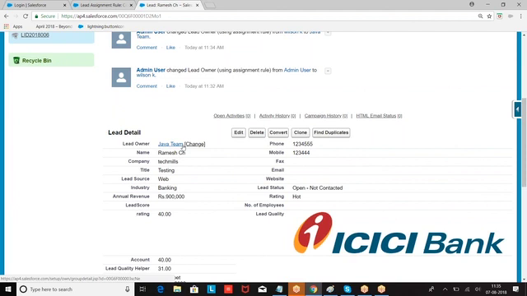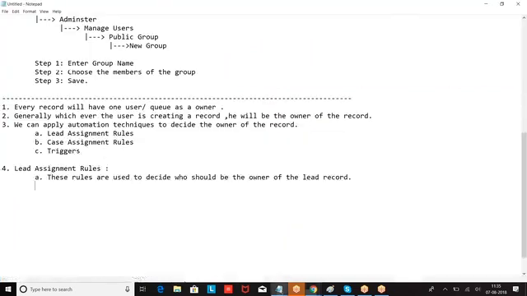Generally, enquiries will be assigned to the team. When you get any complaints, they will be assigned to the team. So case is what? A complaint. Now generally a lead and a case will have a group of people. I hope you are good with lead assignment rules and case assignment rules. I hope you are clear about this. Look at the point.